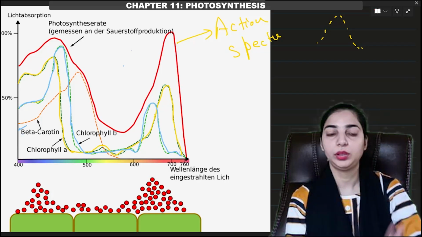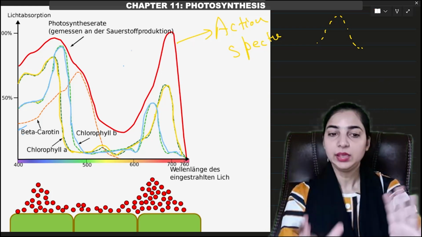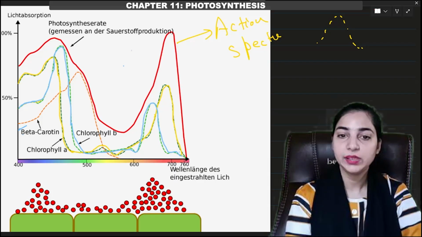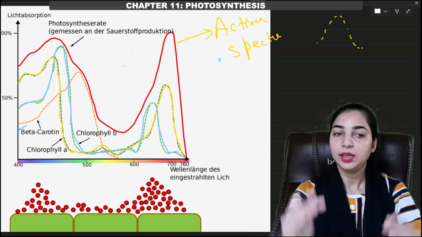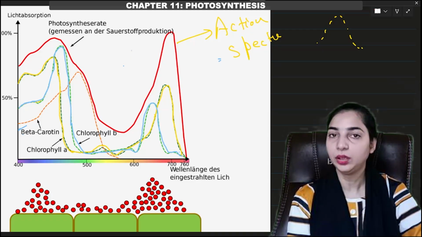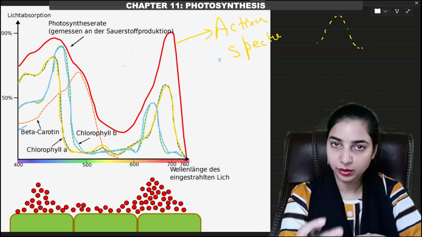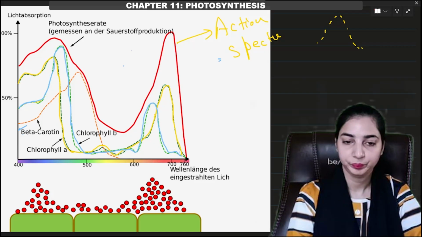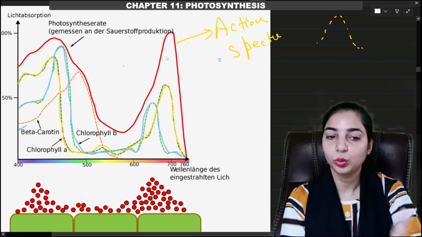We don't have to focus on them. They are very different from the absorption spectra of chlorophyll A and chlorophyll B. The absorption spectra of chlorophyll A and chlorophyll B are similar. Also, we see that the action spectra of photosynthesis, shown in dark red color, roughly coincides with or resembles the absorption spectra of chlorophyll A and chlorophyll B. So there is a relation between them. That means which pigments are more important for photosynthesis? Chlorophyll A and chlorophyll B.